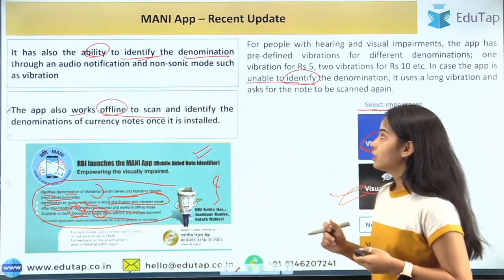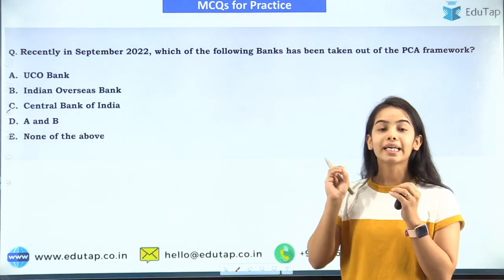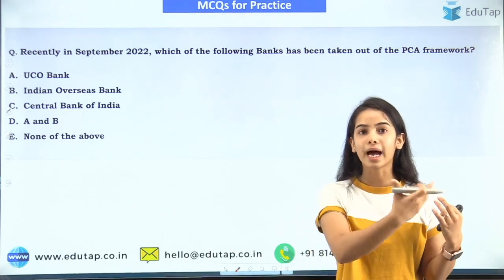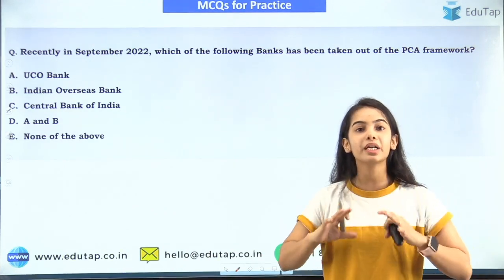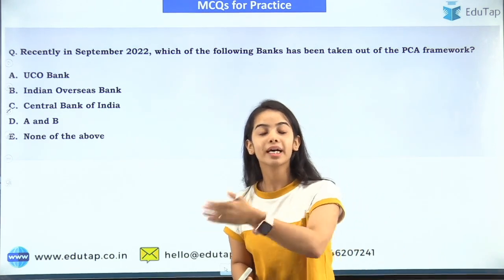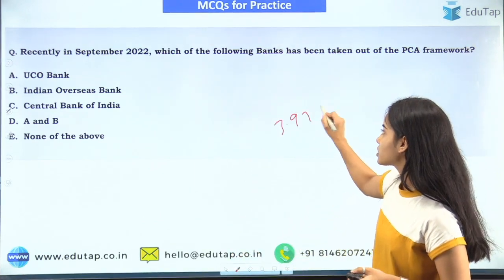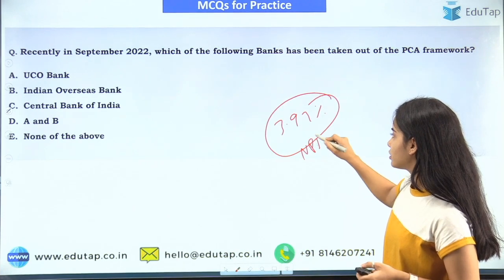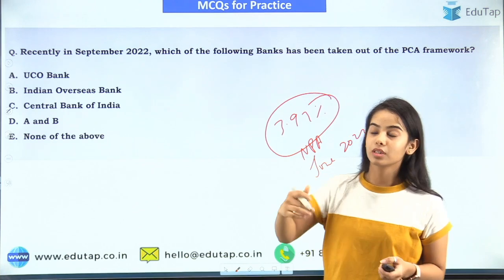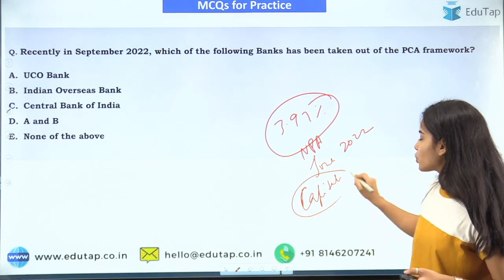Okay. So I hope you have understood both news articles. Kindly see the PDF and kindly see the PCA framework session that was already done before. If you want a deeper understanding of the PCA framework, the news article was only telling about the Central Bank of India being taken out of the PCA framework, with 3.93% NPA now if we see the data till June 2022, and the capital ratio also increased.